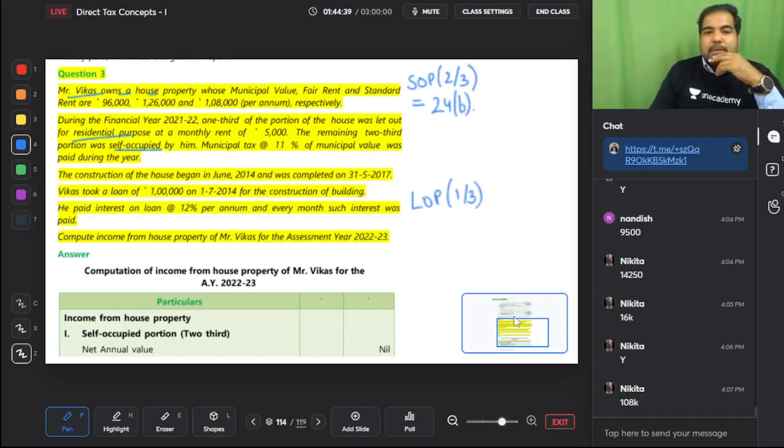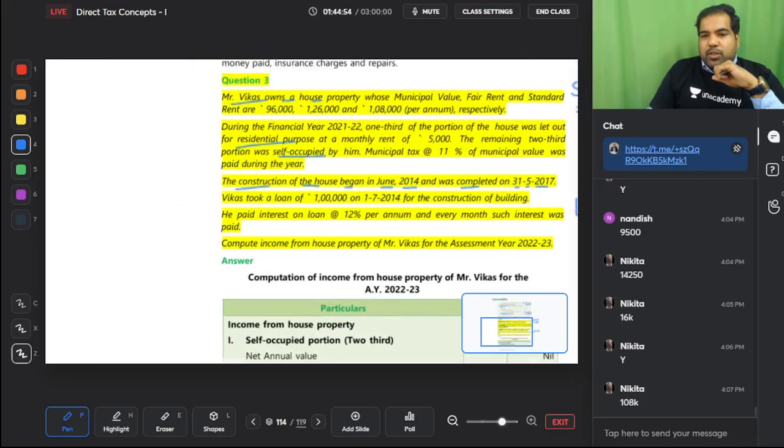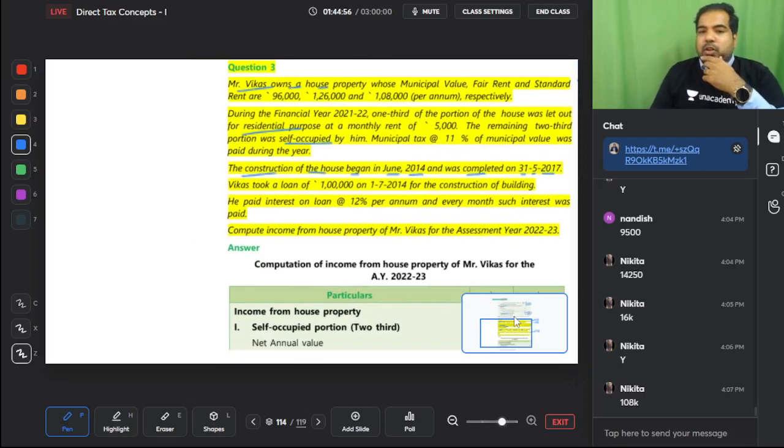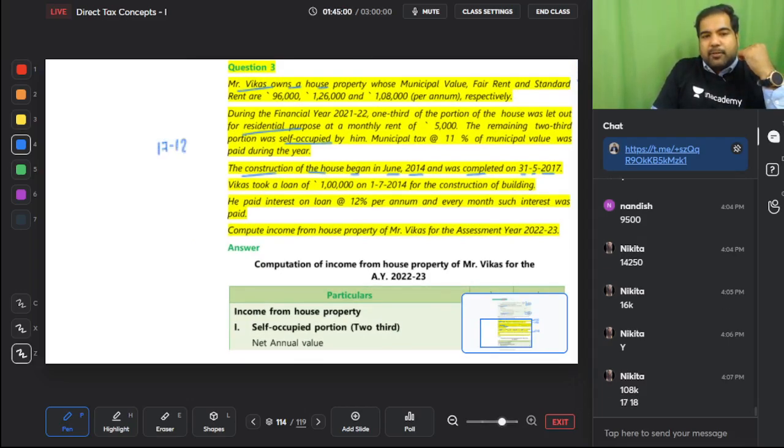Here guys, we'll have to find out the interest. The construction of the house began in June 2014 and was completed on 31st May 2017. So guys, please tell me which is the financial year of completion. The financial year of completion is 17-18. That year is called the completion year or the current year. Before that, everything is pre-construction period.